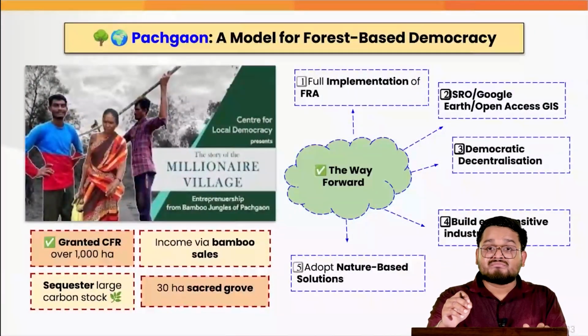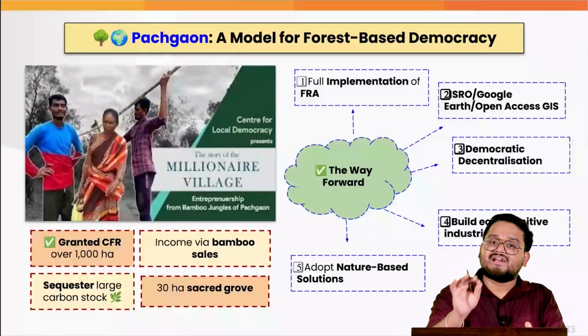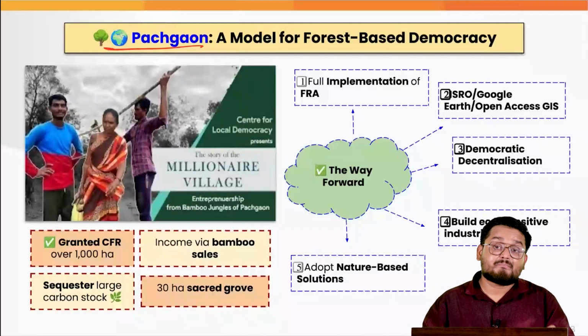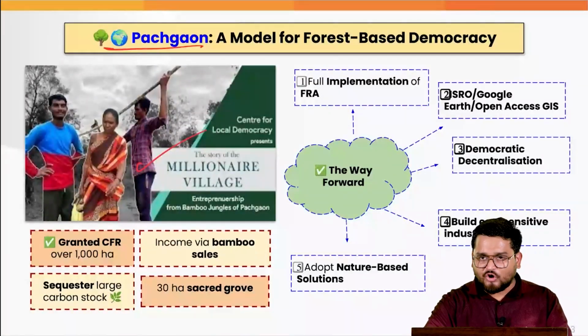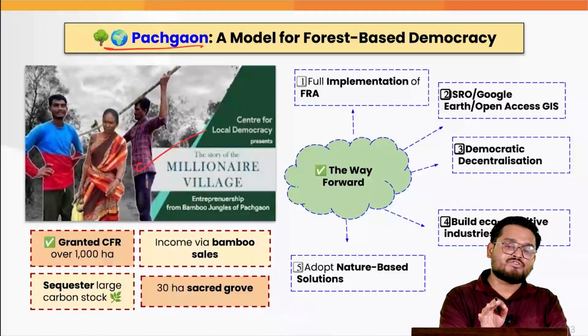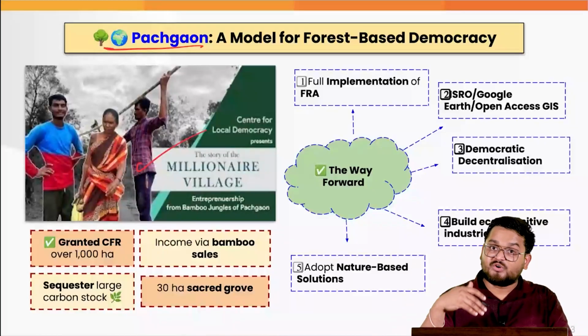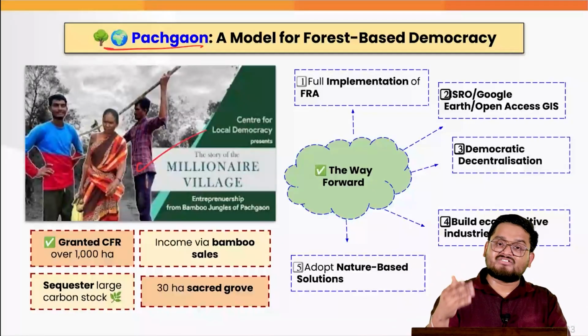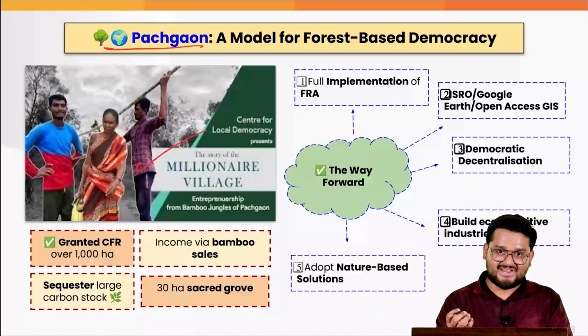And that is why when we talk about the government taking some actions, firstly, let us look at Panchgaon. Panchgaon is known as the millionaire village because there are lots of entrepreneurs, mainly from bamboo sectors and various other sectors, who are doing excellent work and they are trying to transform the natural resources into a gold mine.